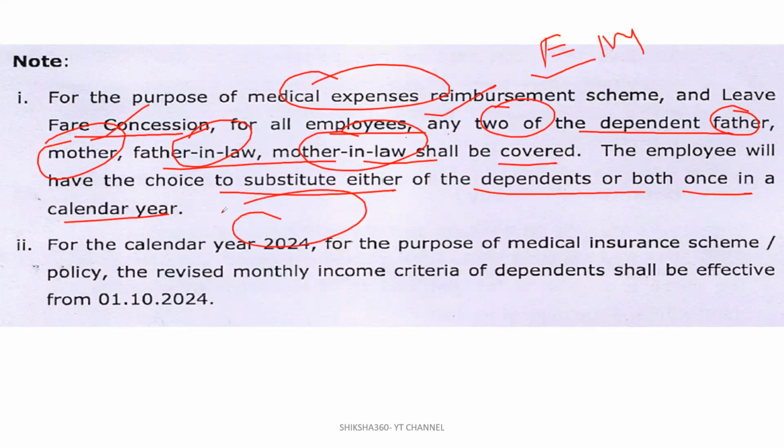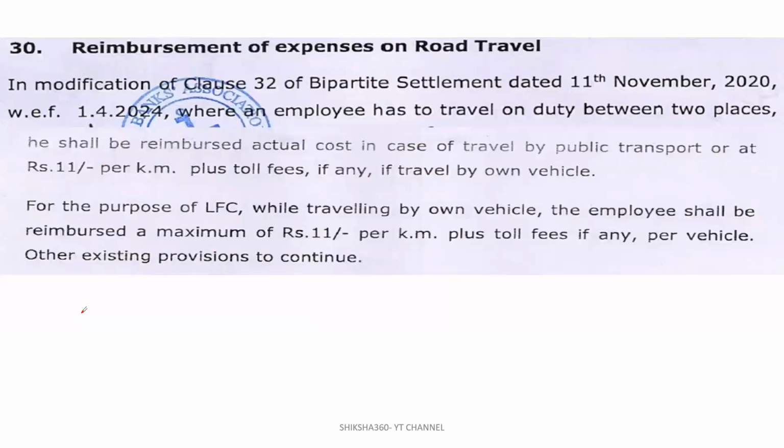So for the calendar year 2024, for the purpose of medical insurance scheme policy, the revised monthly income criteria of dependents shall be effective from 1st of October 2024. Last one, that is reimbursement of expenses on road travel. You have to take care regarding that also. Many times, many employees take their personal vehicle for training or at any place. So how will they be reimbursed?